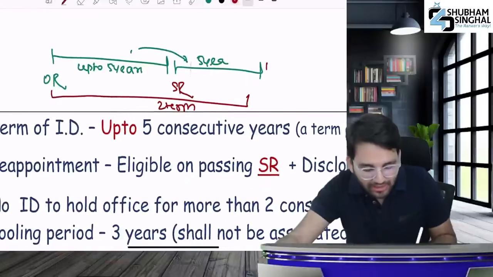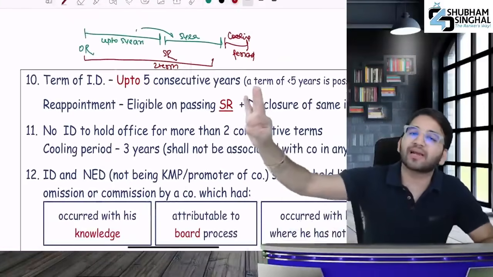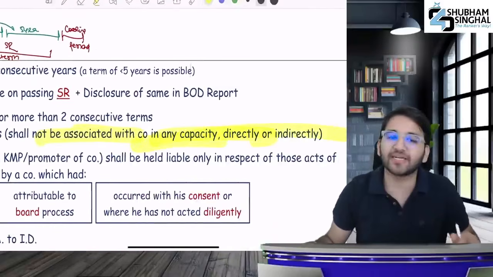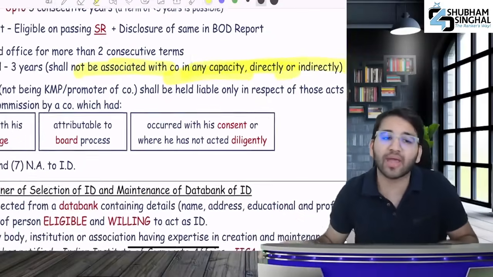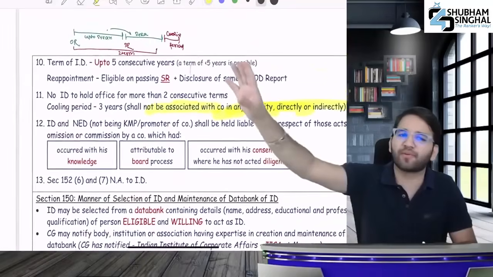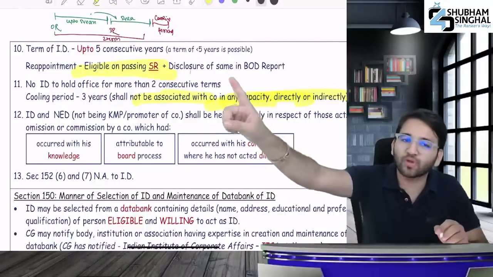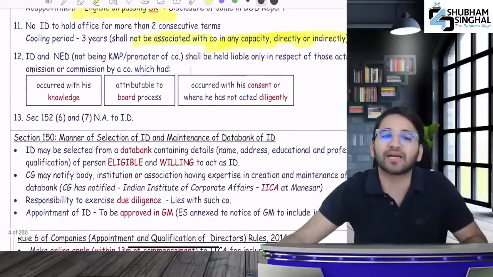After 2 terms are over, what will you do? Go to the cooling period. How many years of cooling period? There will be a 3-year cooling period in which he shall not be associated with the company in any capacity, directly or indirectly. After that, what I said is a very important provision. When you reappoint an independent director, you will have to pass an SR. You will also have to disclose it in the board report that we have passed the SR.